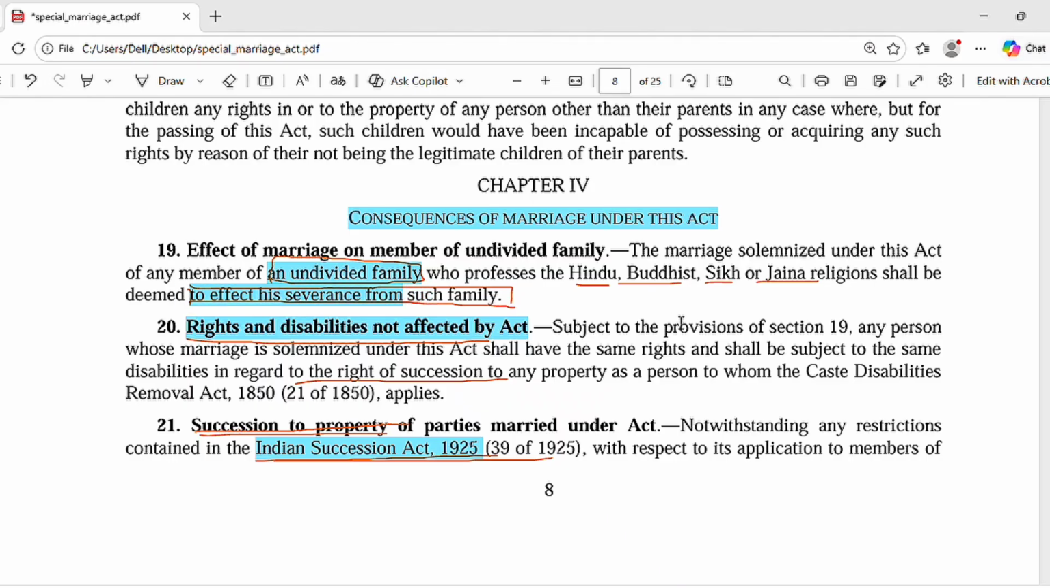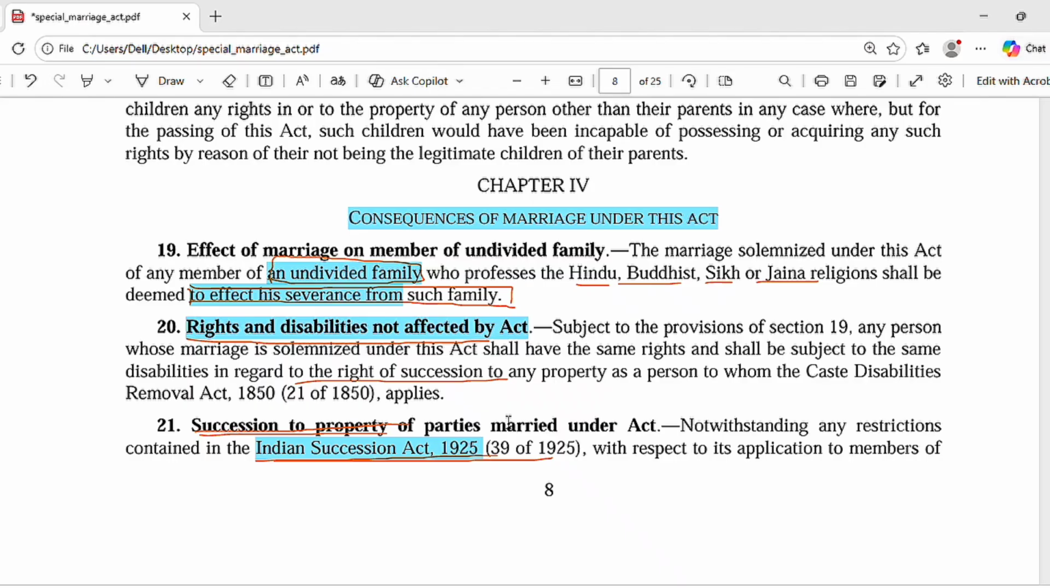And section 20 says that any right of succession to property, or any disability of succession, shall not be affected by this act. The rights and disabilities will be the same as before. We have read that in the Hindu Succession Act, there are disabilities for murderers and other things. So this is something that will be followed even after a marriage is solemnized under the Special Marriage Act.